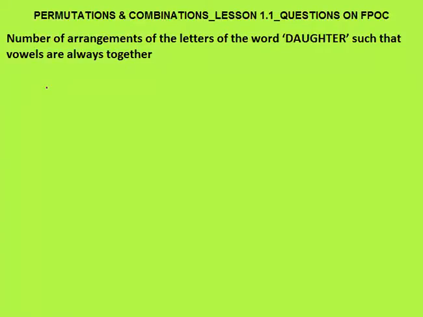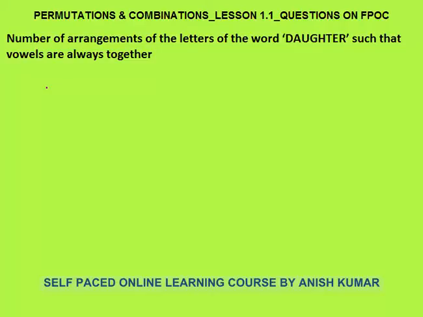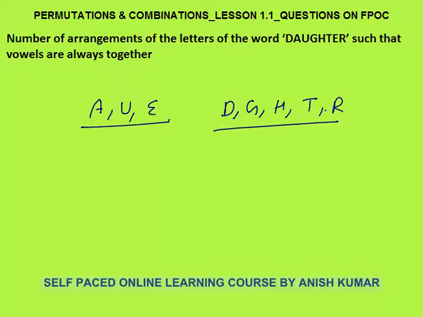Next question is similar to the question I discussed first, so that your concept is absolutely clear. The number of arrangements of the letters of the word daughter such that vowels are always together. So how many letters do we have? Total 8. Vowels are A, U and E. These are the 3 vowels. Consonants are D, G, H, T and R. These are the 5 consonants in the word daughter.